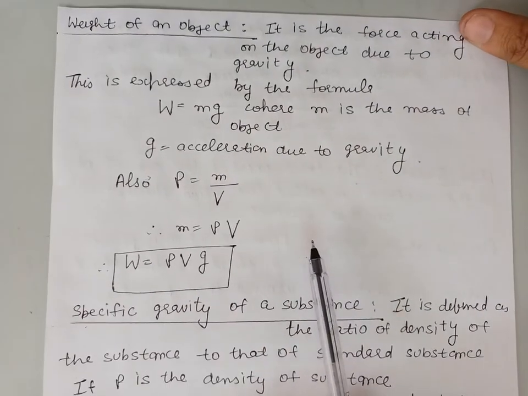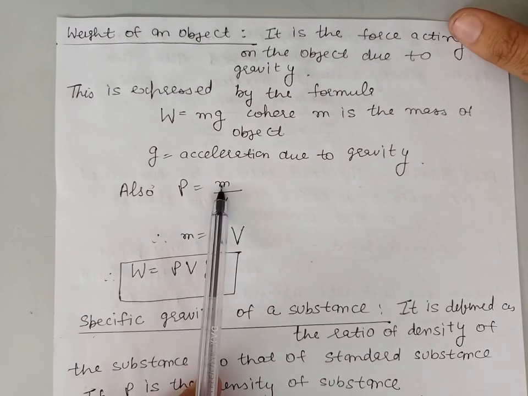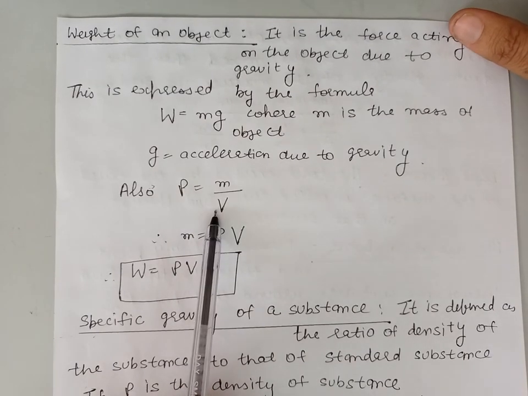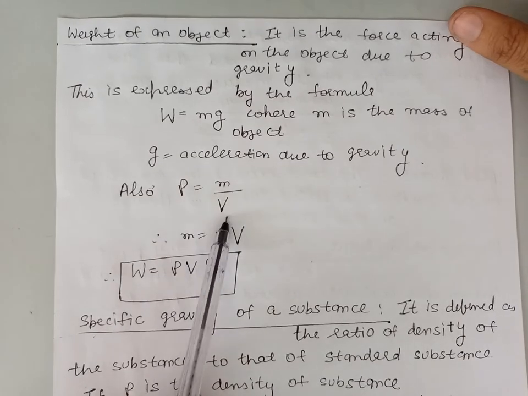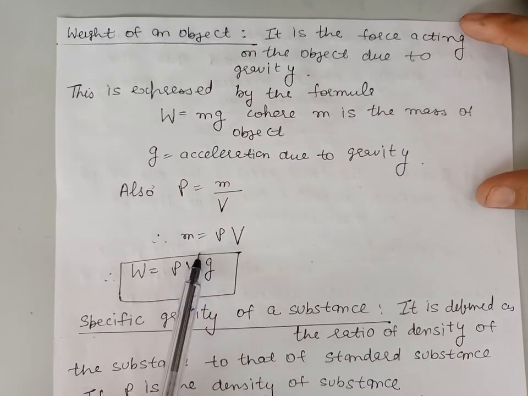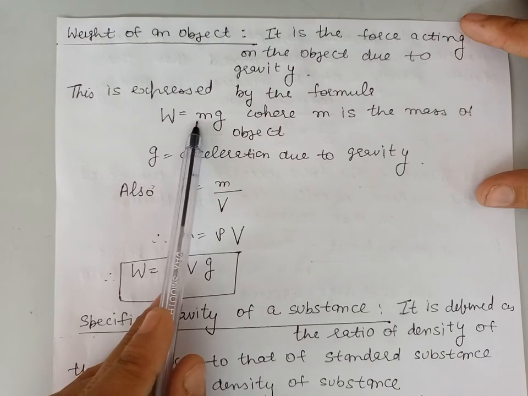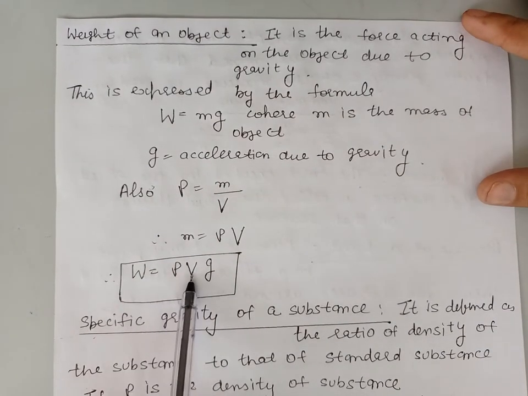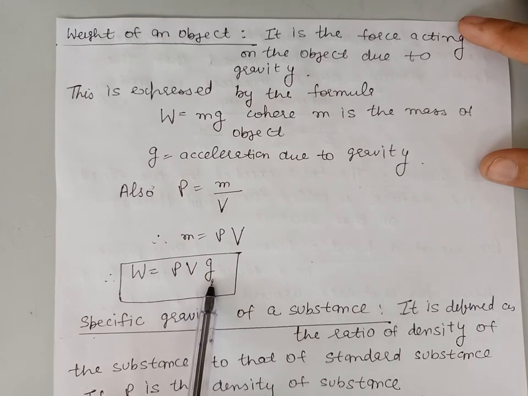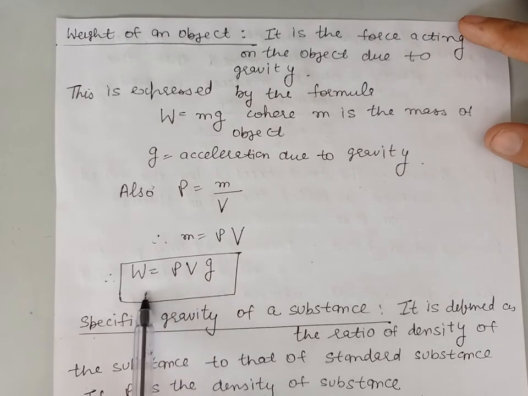By definition, density is mass per unit volume. So from here, mass is given by density into volume. So we can substitute the value of mass here. So the weight of an object becomes density into volume into g. We will use this formula later in our numerical problems.